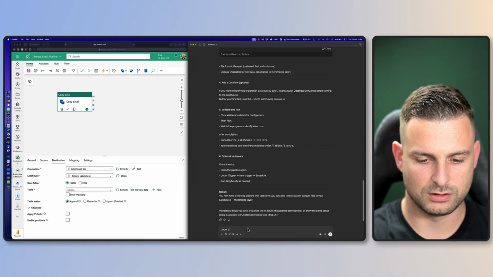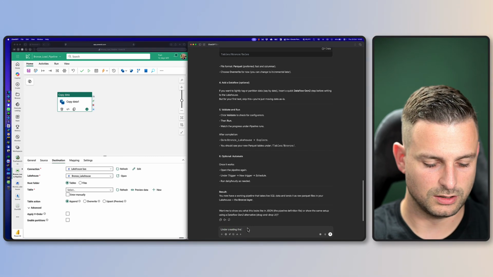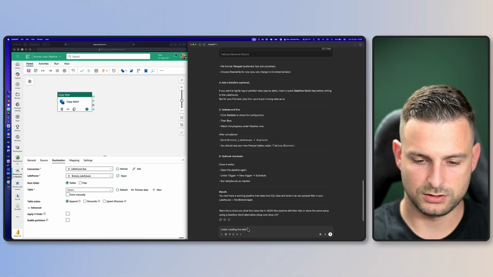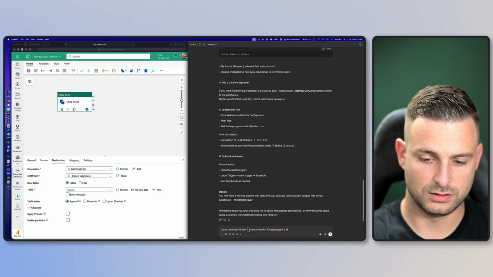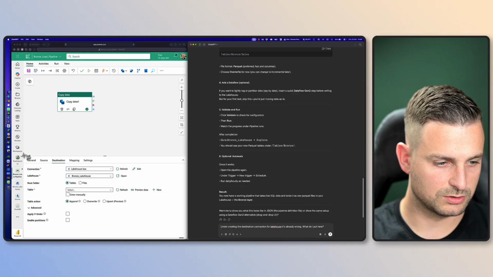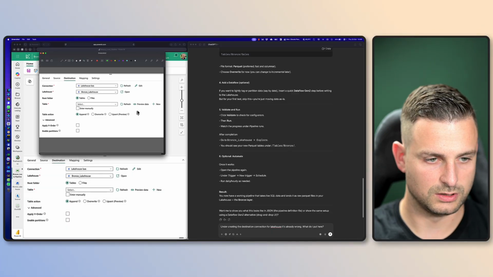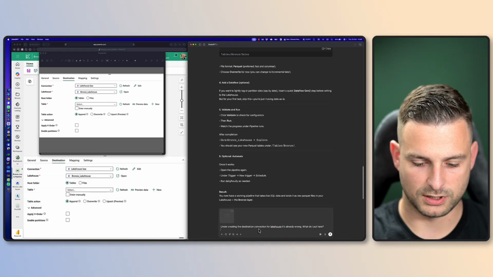Under creating the destination, let's grab a screenshot and put it right there.